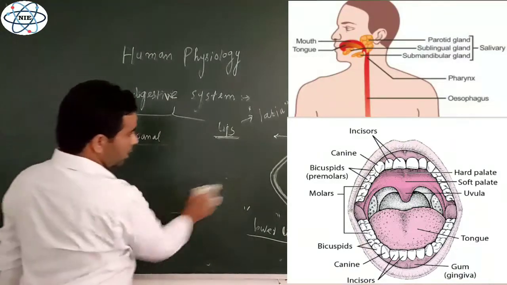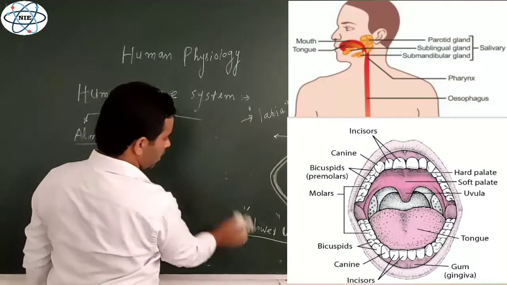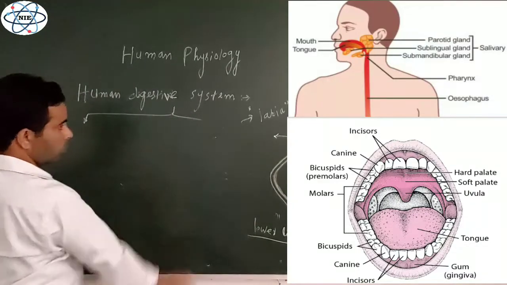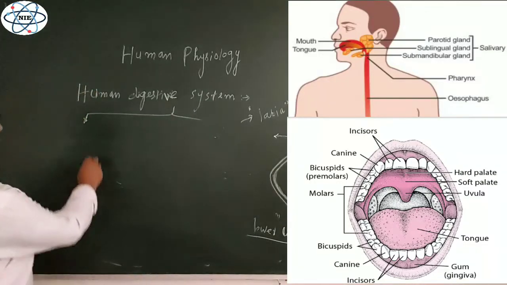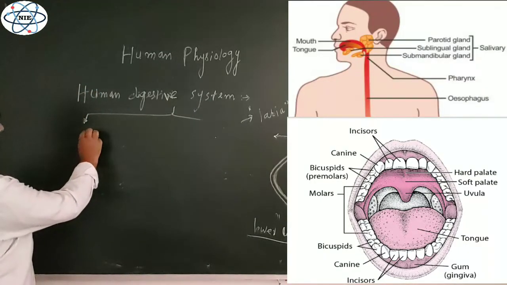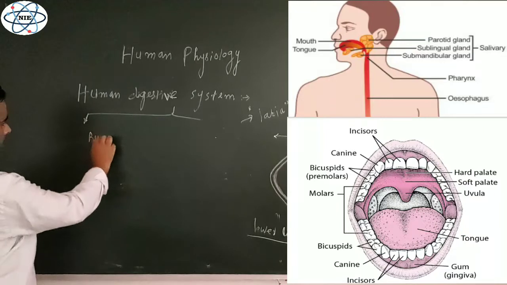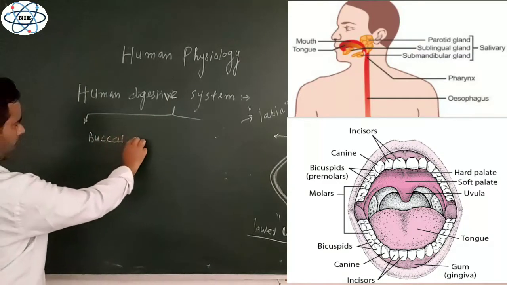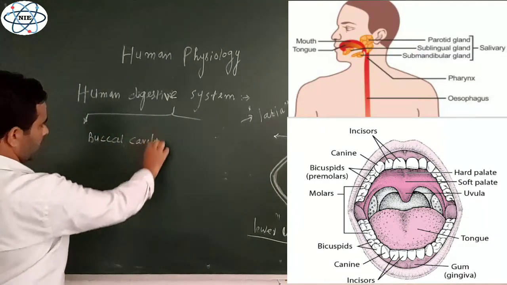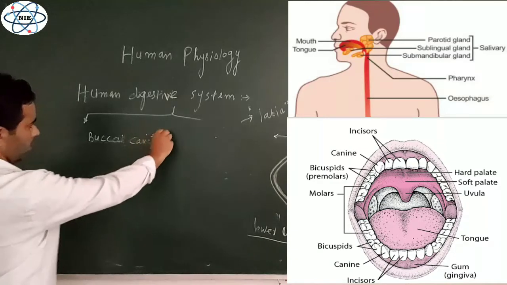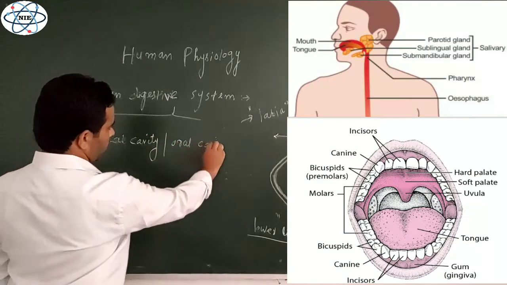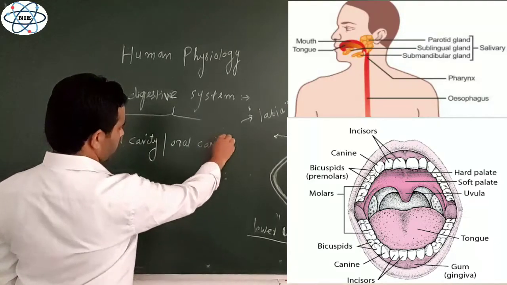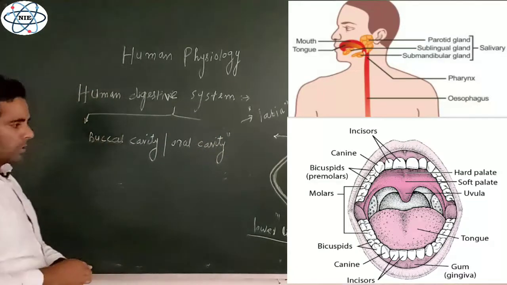Now this mouth opens into a chamber, a cavity, and the cavity is known as buccal cavity, or it is also known as oral cavity, or simply you can say mouth cavity.